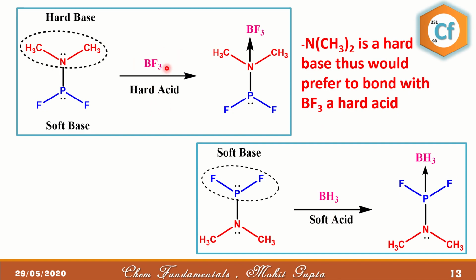The hard acid is BF3 because three fluorine atoms are attached to it, making the boron very electron deficient. BH3 is a soft acid, so it will prefer to form a bond with a soft base like this. Remember that boron is in the +3 oxidation state and hydrogen has the -1 oxidation state, so it's a hydride, boron hydride.